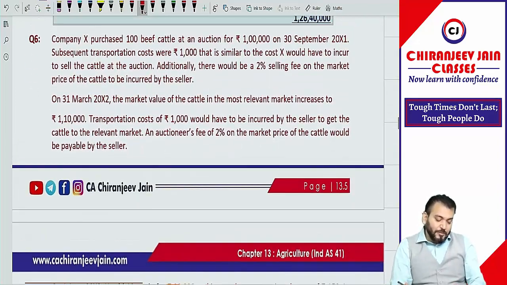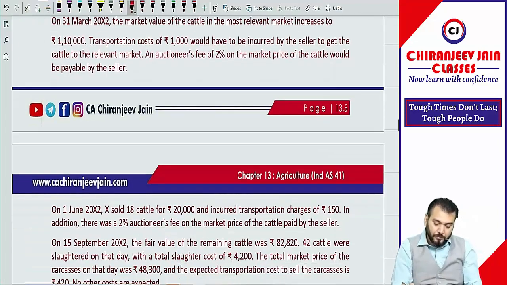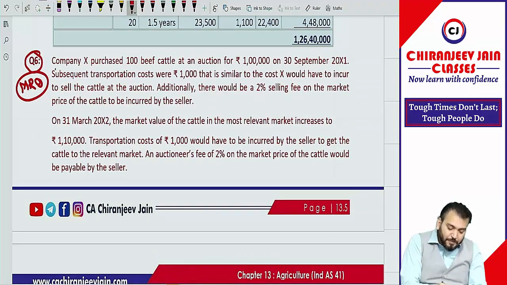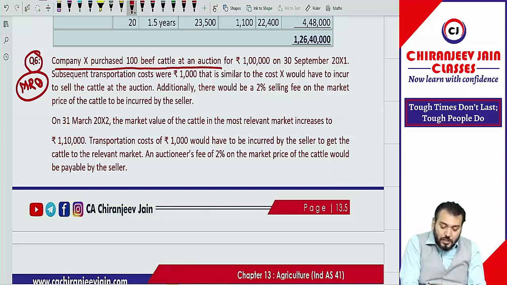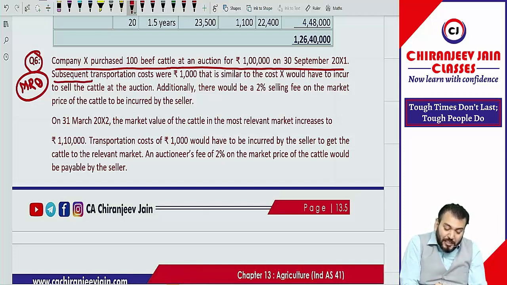Let me come to one very good question. Question number 6, MRQ, must revise question. Company X purchased 100 beef cattle at an auction for rupees 1 lakh on 30th September 2001. Subsequent transportation costs were 1000, that is similar to the cost X would have to incur to sell the cattle to the auction.